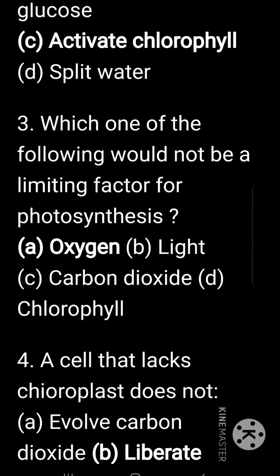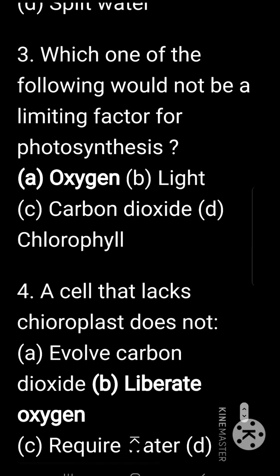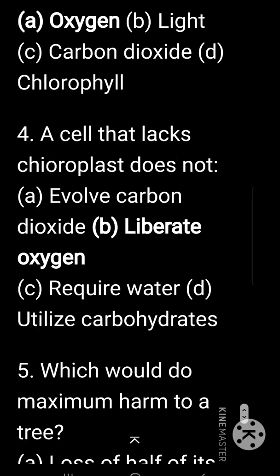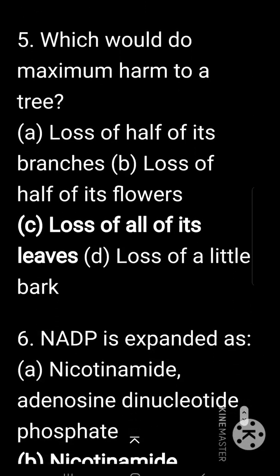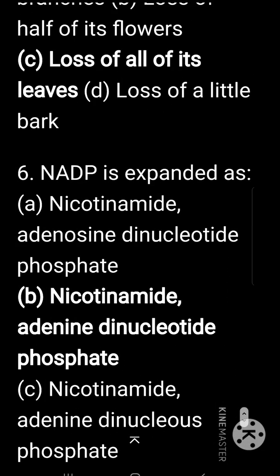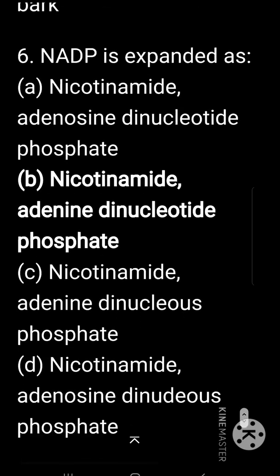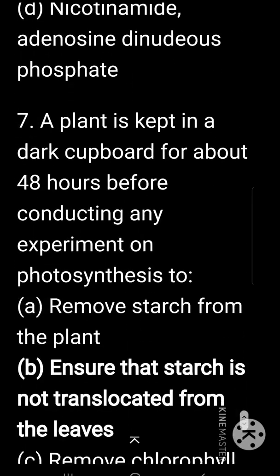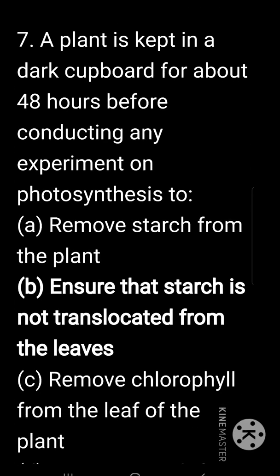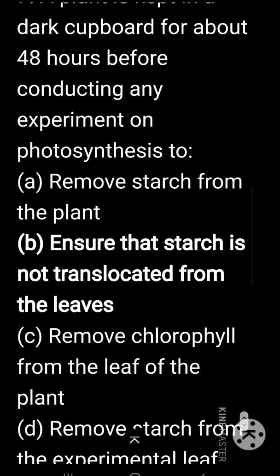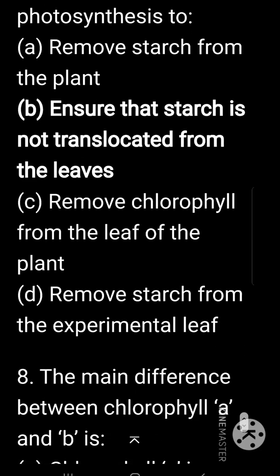Which one of the following would not be a limiting factor for photosynthesis? It is oxygen. A cell that lacks chloroplast does not liberate oxygen. Which would do maximum harm to a tree? It is loss of all its leaves. NADP is expanded as nicotinamide adenine dinucleotide phosphate. A plant is kept in a dark cupboard for about 48 hours before conducting any experiment on photosynthesis, so as to ensure that the starch is not translocated from the leaves.